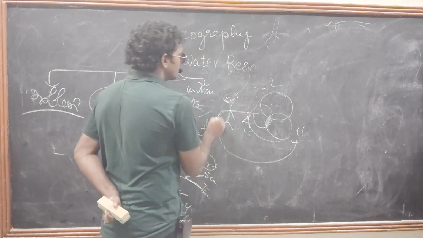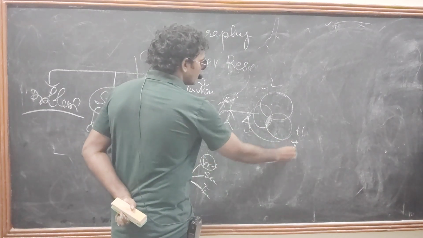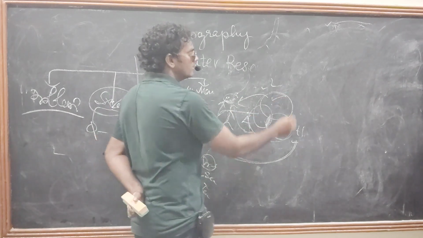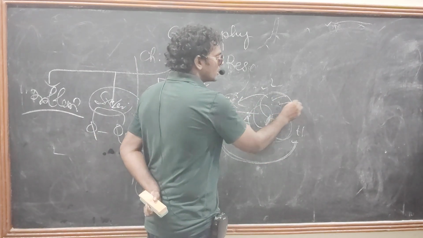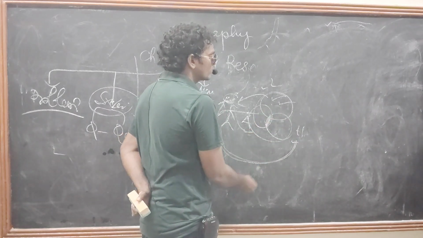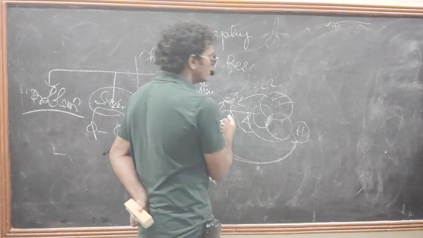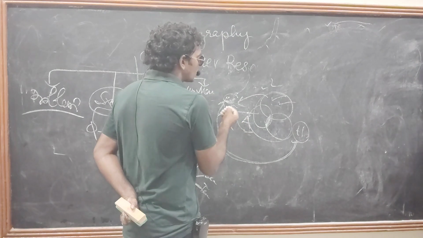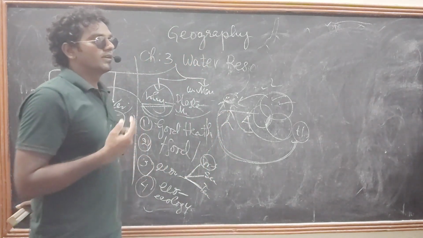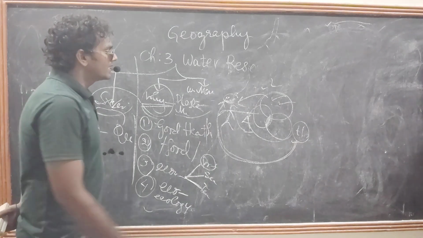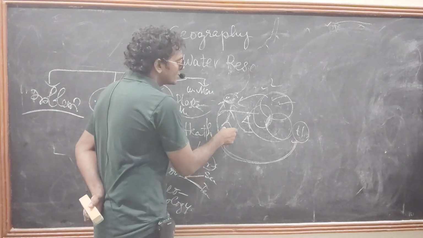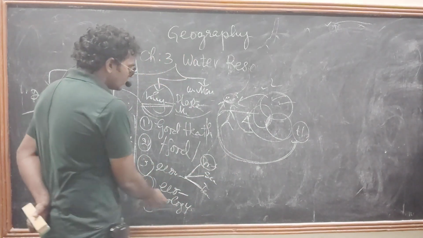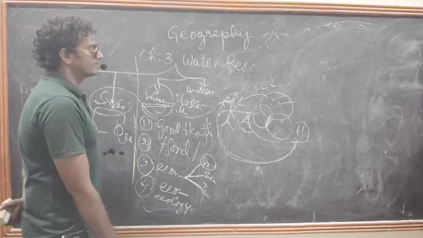Without oxygen, without water, we can't survive. Without land, we can't produce any crops, and we can't live without houses. This is the importance of the lithosphere. Coming to the hydrosphere, without water we can't survive. One more point: without the atmosphere, if there is no oxygen, we can't survive. So it is telling about the interaction between living beings and non-living beings. Is it clear? Okay, in an ecosystem there is a food chain.